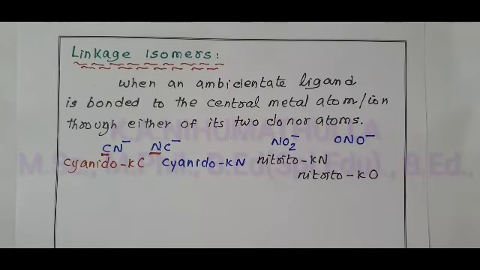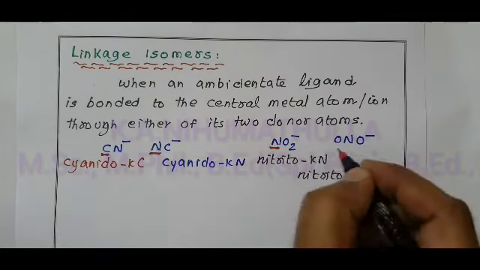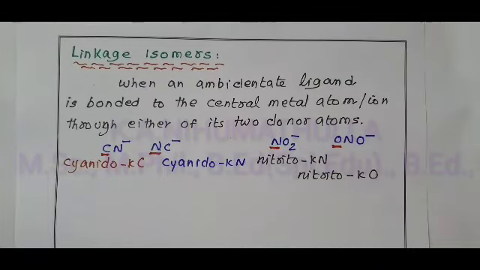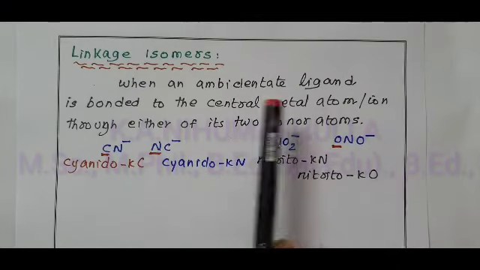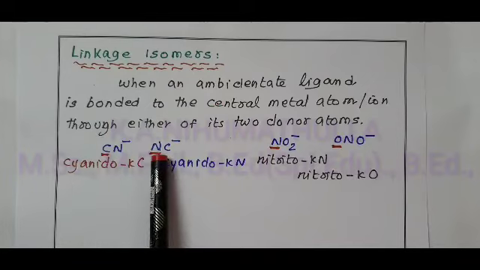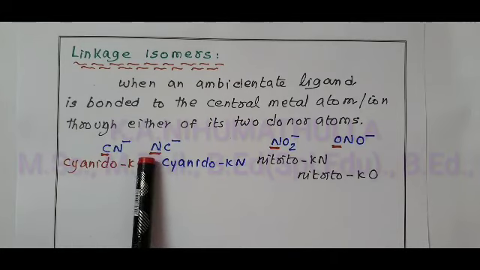So, you know the difference now. In the first ligand, the donor atom is nitrogen. In the second, O is the donor atom. So, the compounds in which the ambidentate ligand differs in the donor atom. Carbon donates a pair of electrons to the central metal ion. Here nitrogen donates a pair of electrons to the central metal ion.